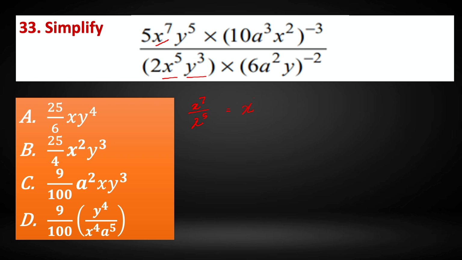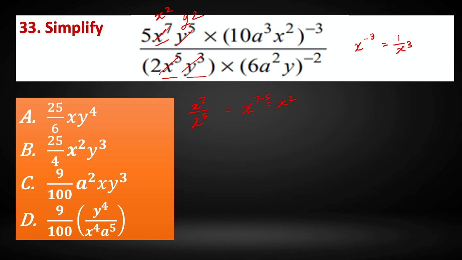The base is same, so x to the power 7 minus 5, that is x to the power 2. So we can cancel it and write x to the power 2. And similarly y to the power 5 and y to the power 3, 5 minus 3 is 2, so this becomes y to the power 2.